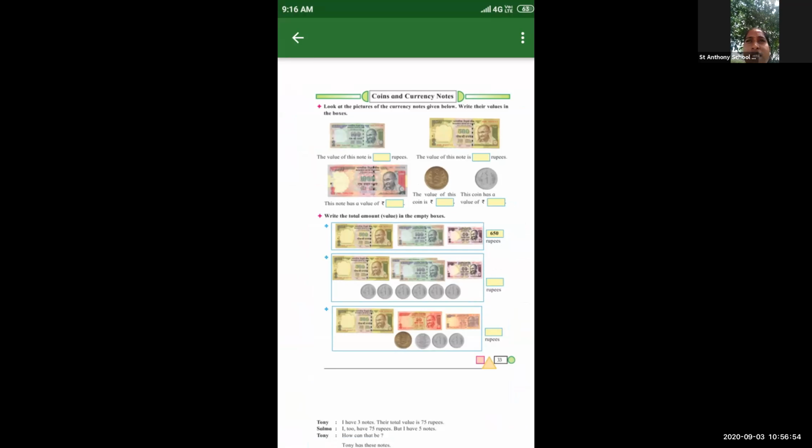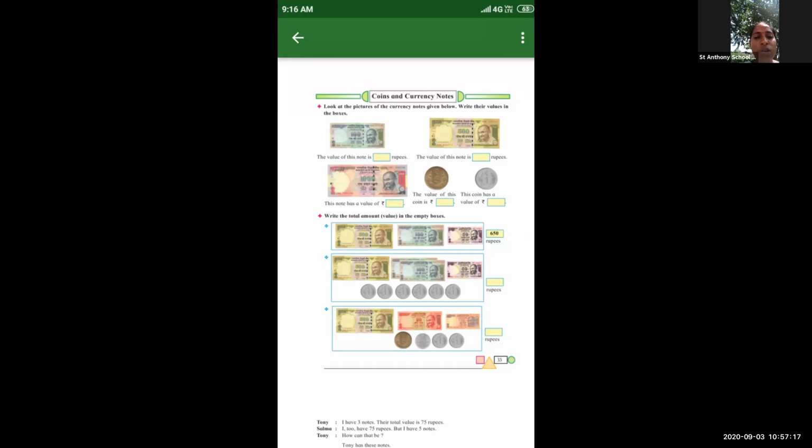Money, otherwise coins, otherwise currency notes. Like a 1 rupee coin, 5 rupees coin. So everyone knows about coins and currency, right?